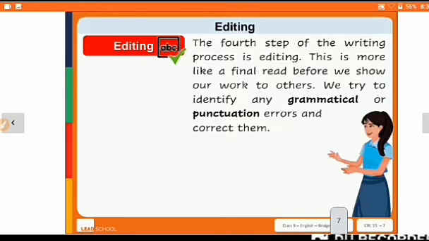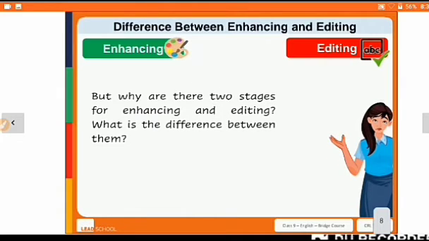So that is more like a final read before we show our work to others. We try to identify any grammatical or punctuation errors and then we correct them. So what are the differences between enhancing and editing? Why are there 2 stages, enhancing and editing? That question will arise in your mind.